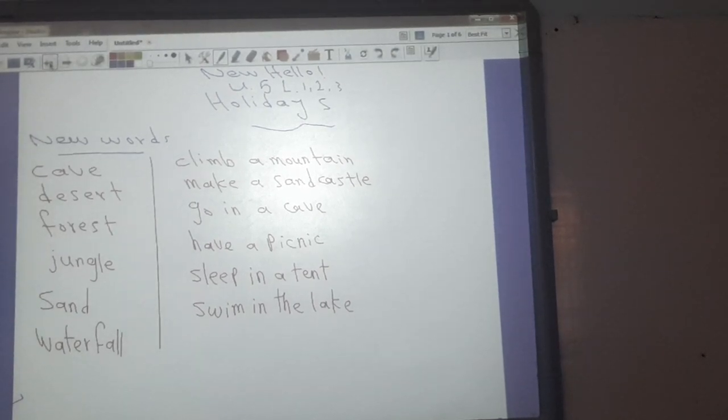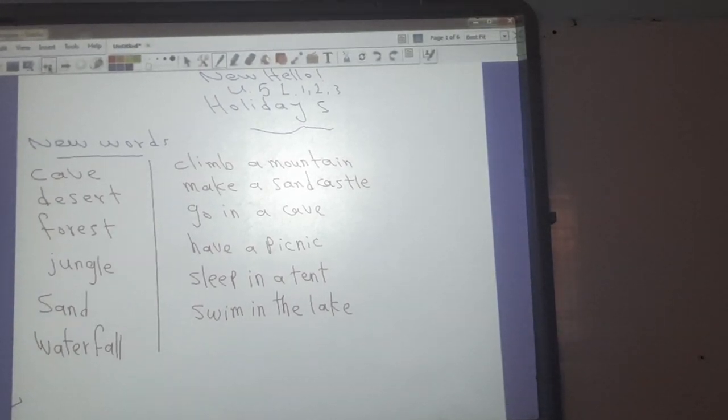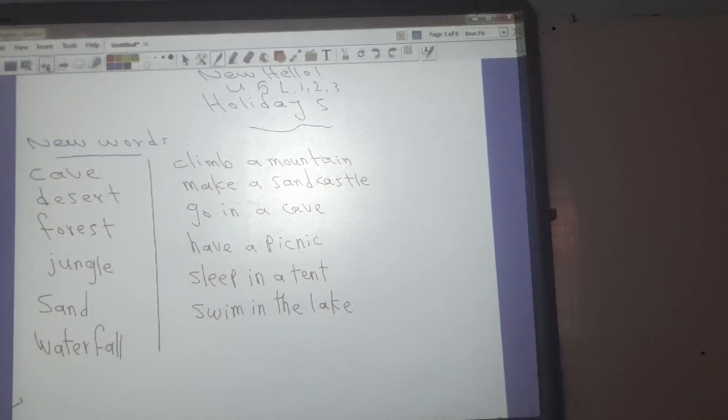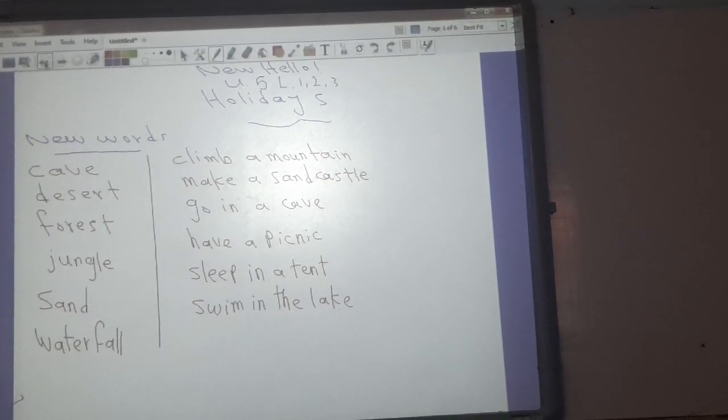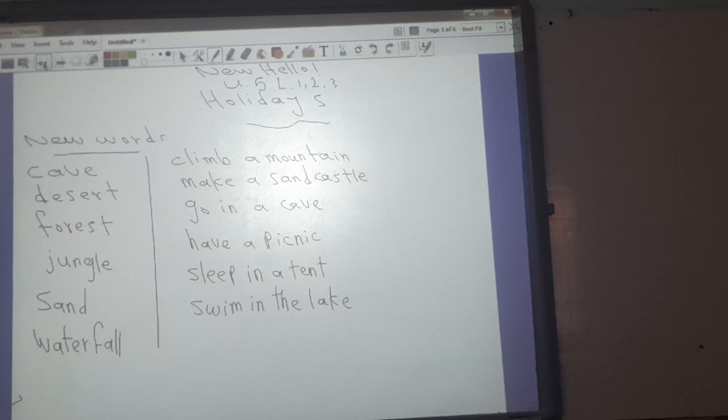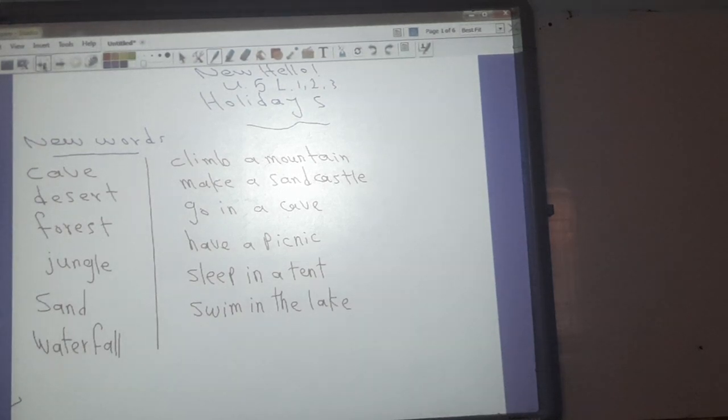Unit 5, lessons 1, 2, and 3, and our new unit is called Holidays. We will speak about places we can go on our holidays. Let's start with our new unit today.